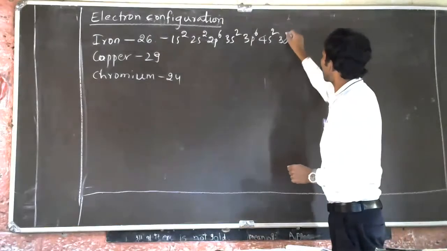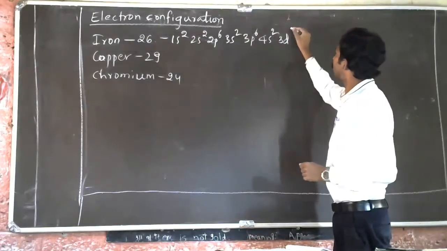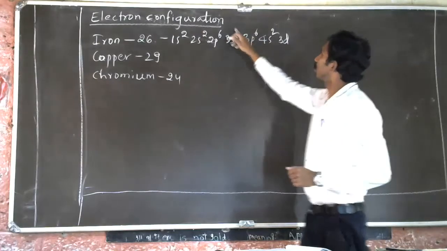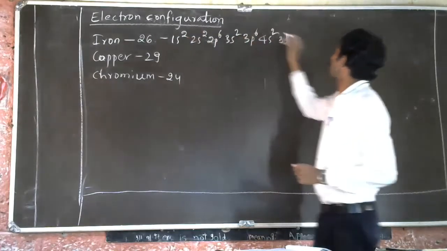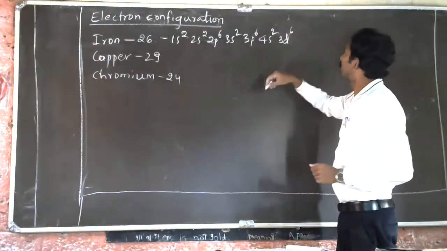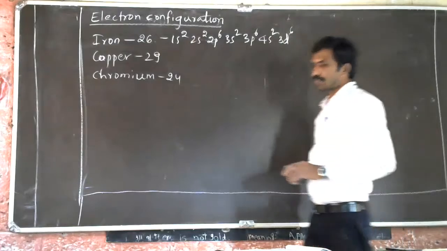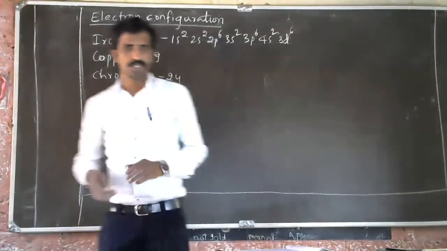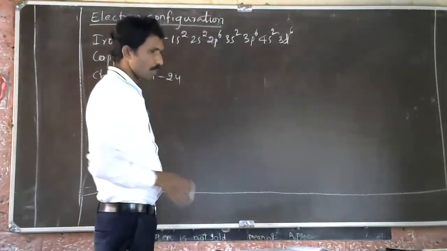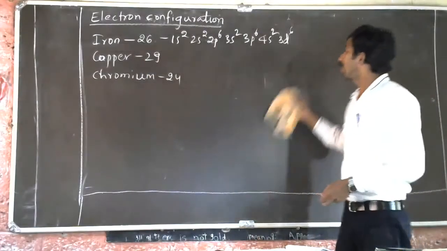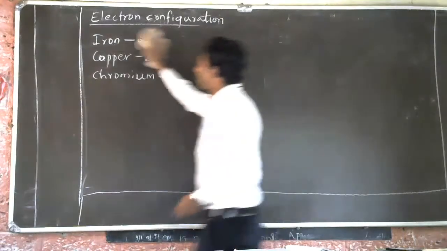So 3d comes next, and it goes up to 26. So this is how to write electronic configuration. I hope in the next video you will write it. We will go to the next part of the lesson.